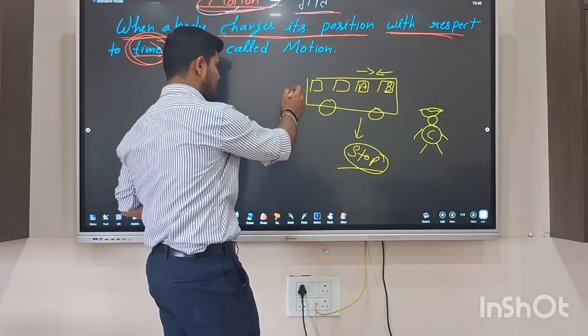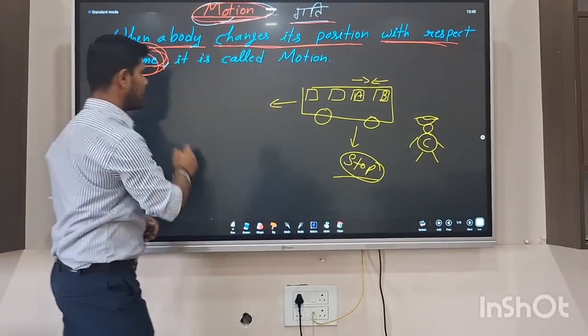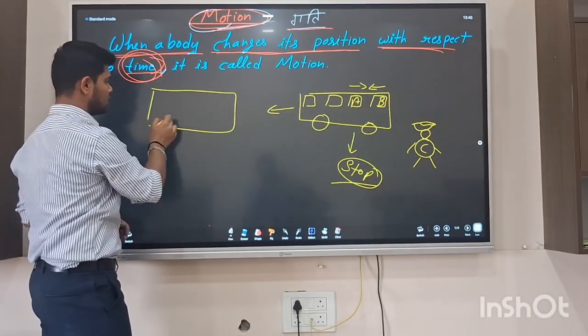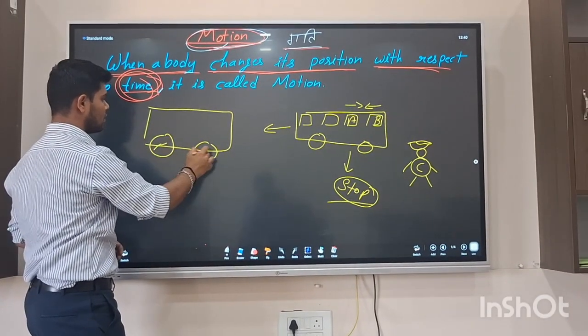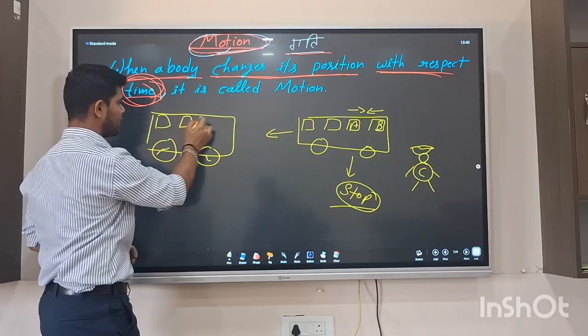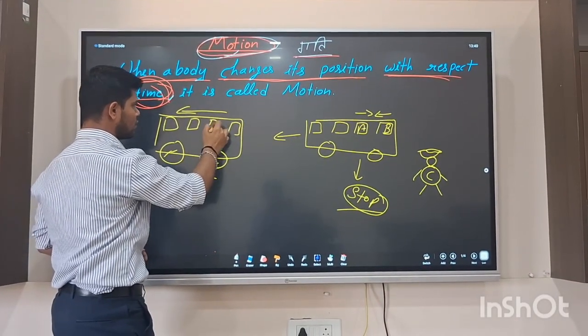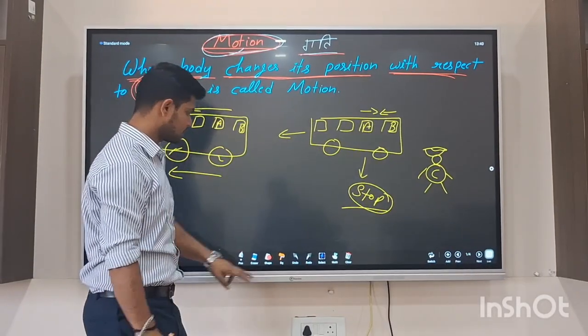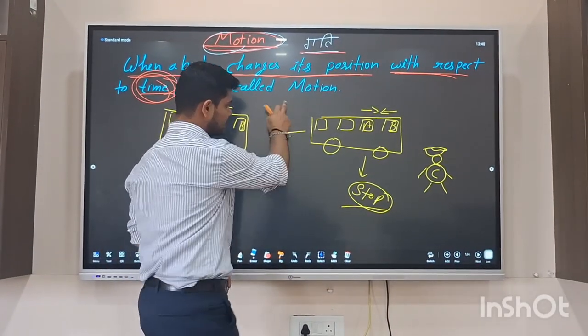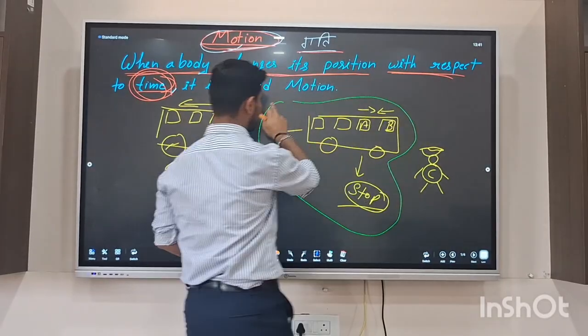Let's suppose now the bus starts from here and goes this side. So my students, now the bus is moving. In the moving bus, both A and B are there. Now the bus has passed away from here.